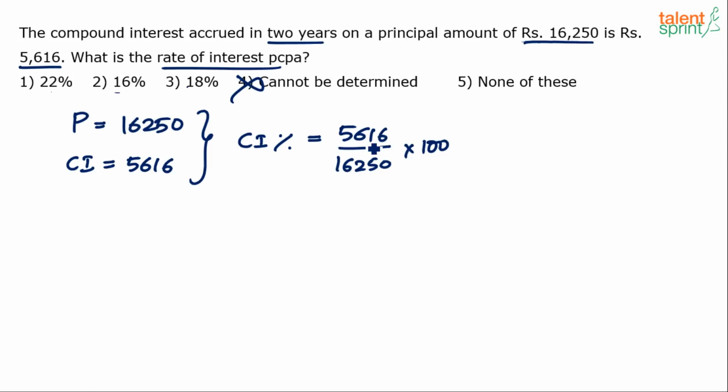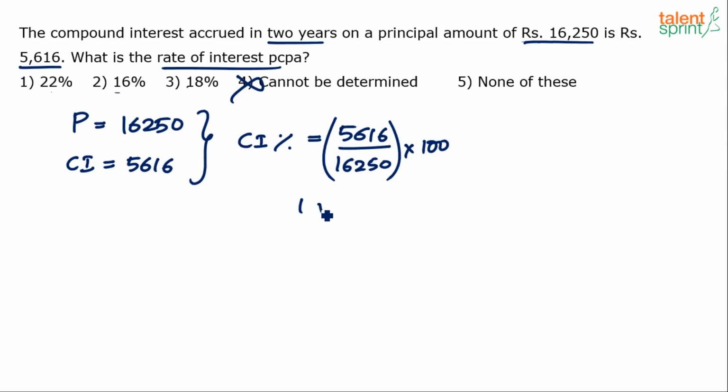I have explained how to simplify such percentage calculations in our percentages video. Always treat the denominator as 100%. What we'll always do is consider the base to be 100%. The base here is 16,250.